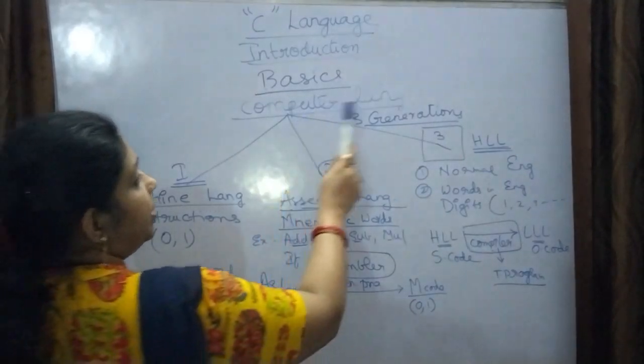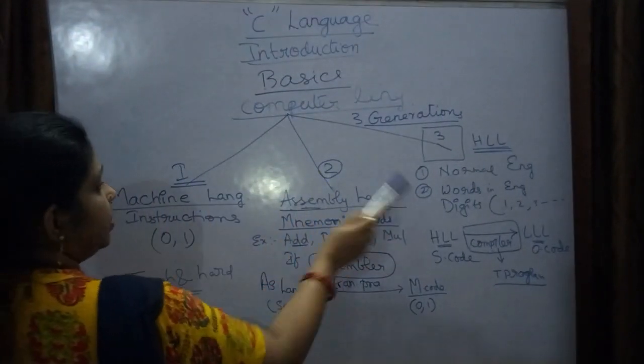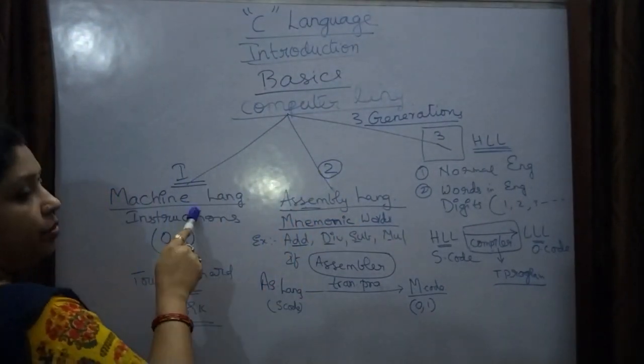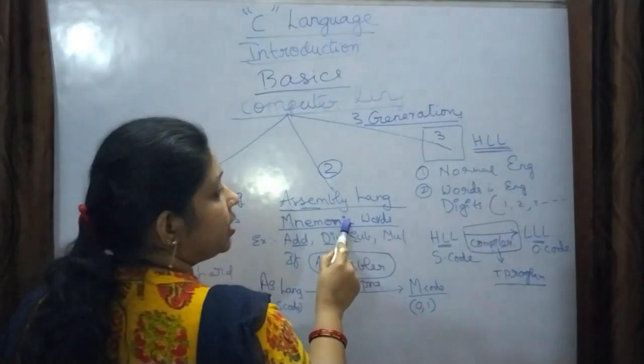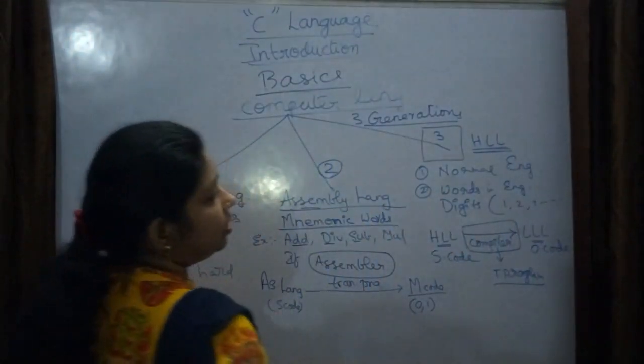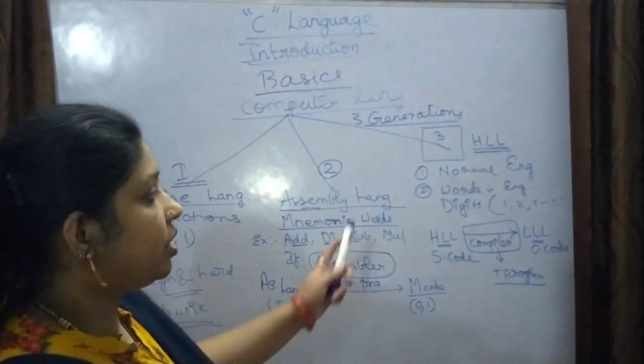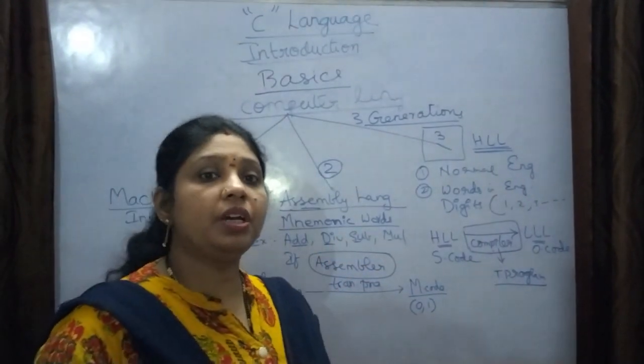So computer language has been divided into three generations. In the first generation they used machine language, in the second generation assembly language, and in the third generation high level languages, which are converted into the low level languages with the compilers.